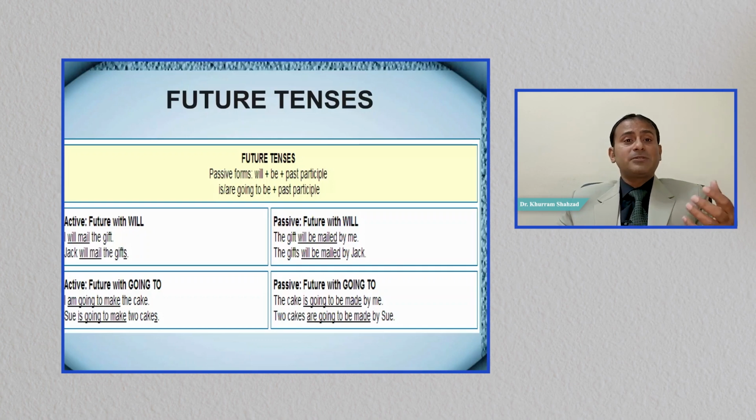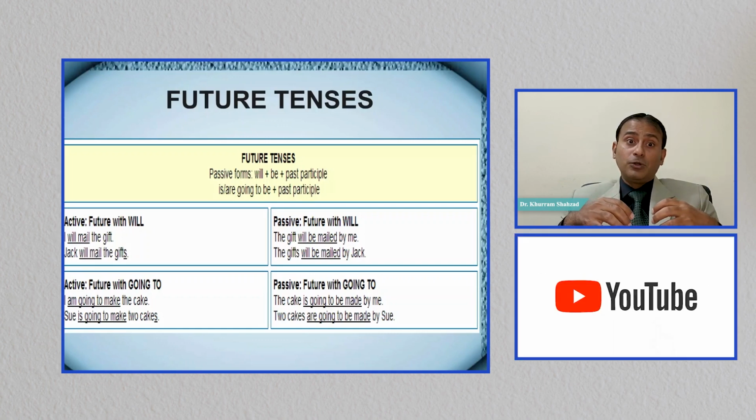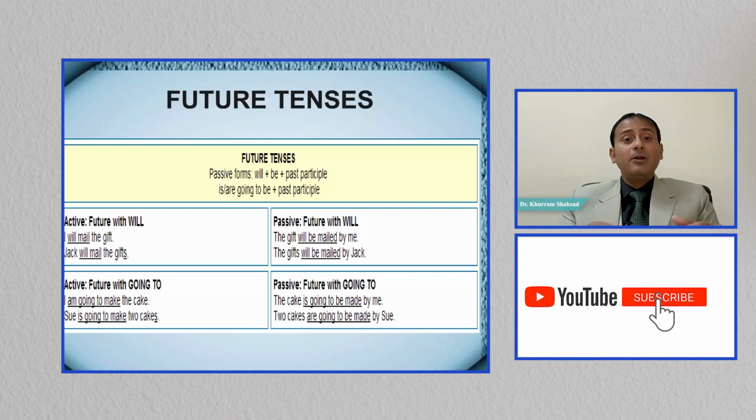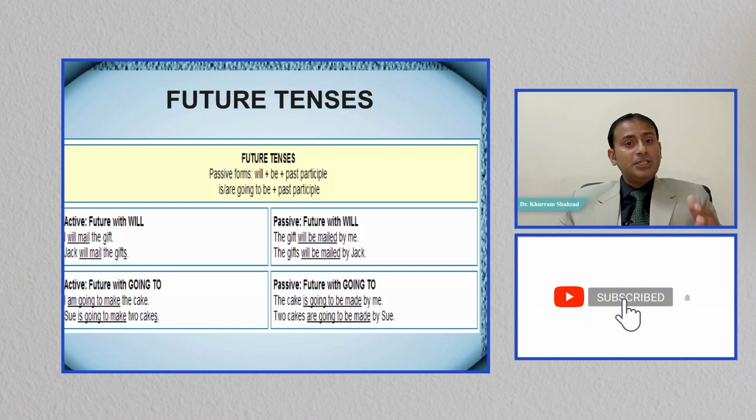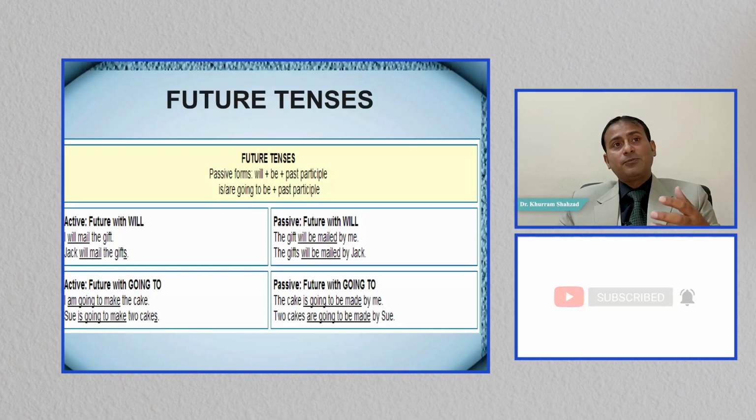And usually passive voice is used in scientific writing, and when you want to be less direct. And when you want to be very forceful, when you want to be very direct, we use active voice sentences. And in the end, I have discussed the chart of active and passive voice sentences and the kinds of verbs that we usually use in active and passive voice sentences. Thank you very much.